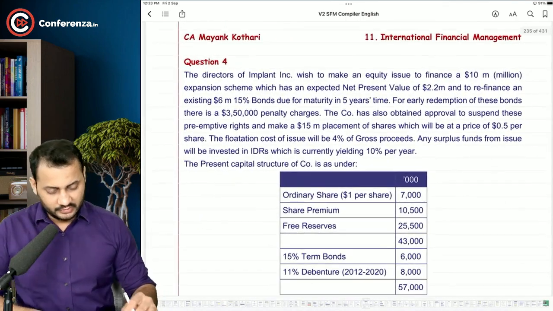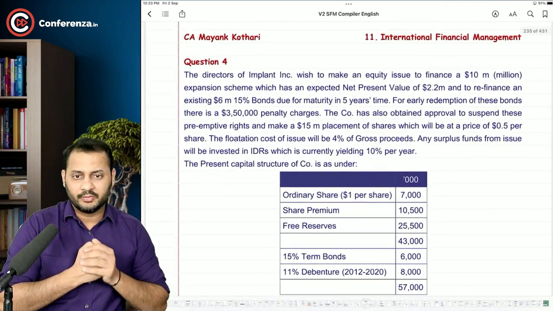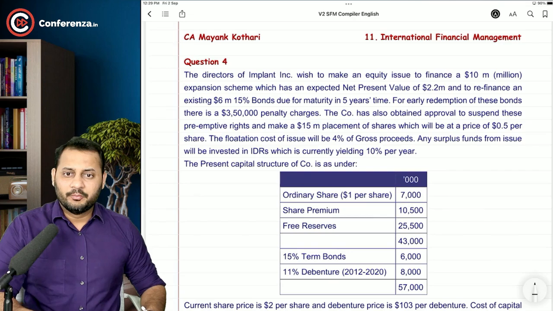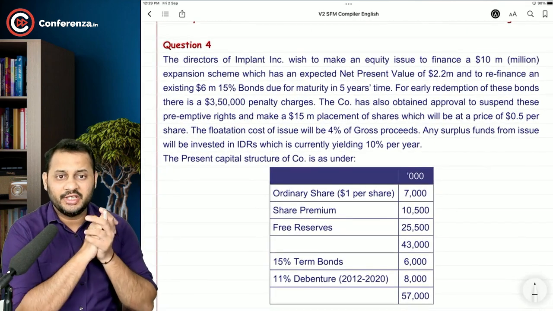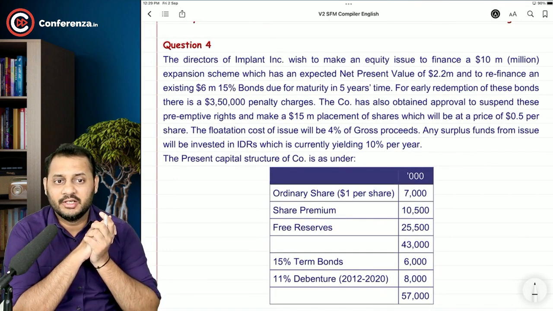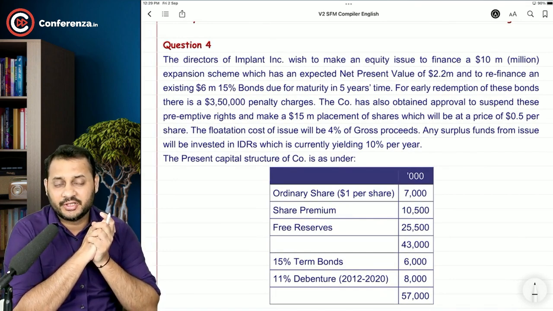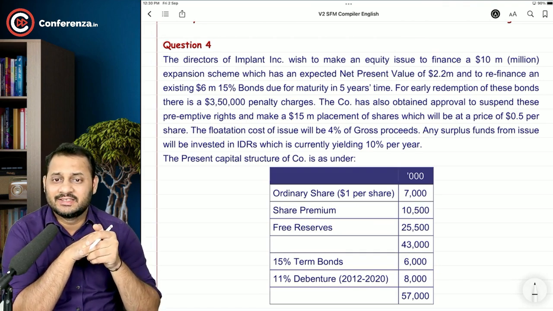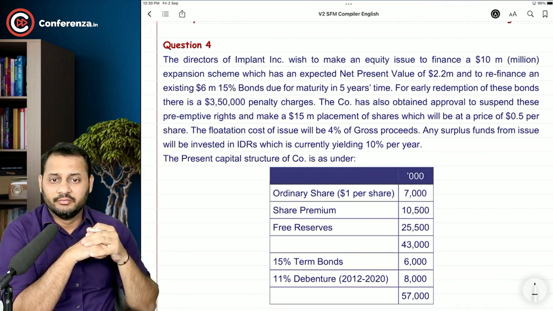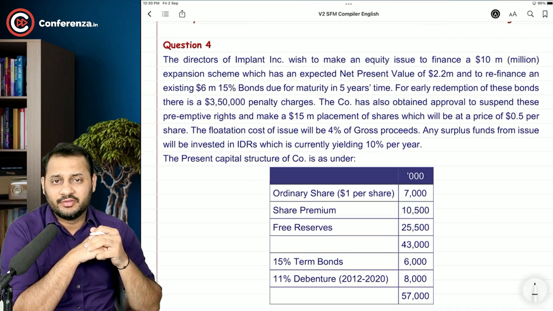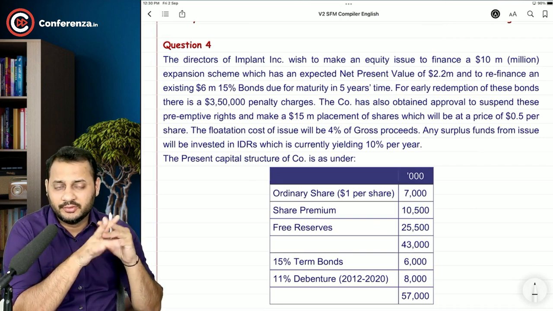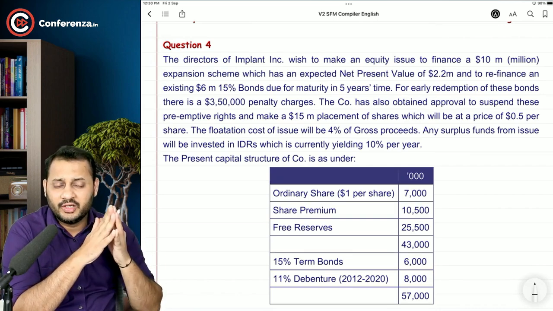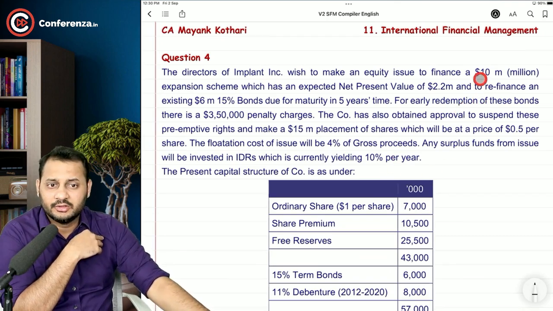Question number 4 now. This is a little complicated to understand. Have a look. The directors of Implant Incorporation wish to make an equity issue to finance a $10 million expansion scheme which has an expected net present value of $2.2 million and to refinance an existing $6 million 15% bond due for maturity in 5 years time. So there are two things. Okay, understand. There is a company which wants to issue $10 million from the market.